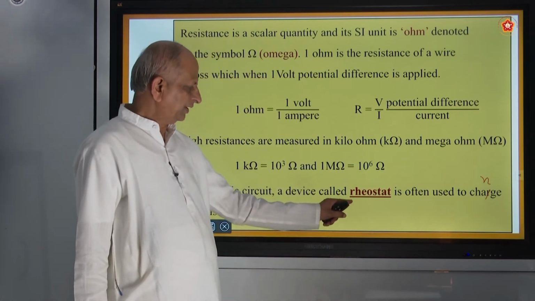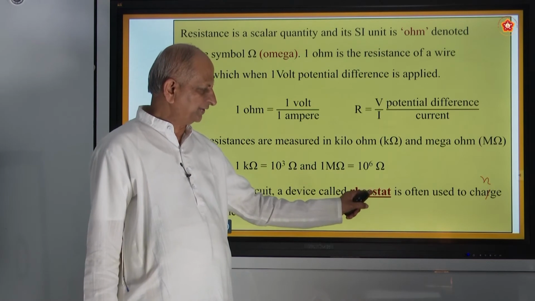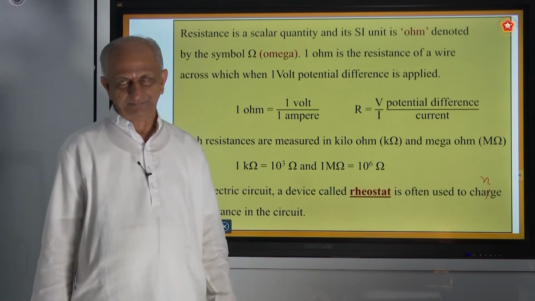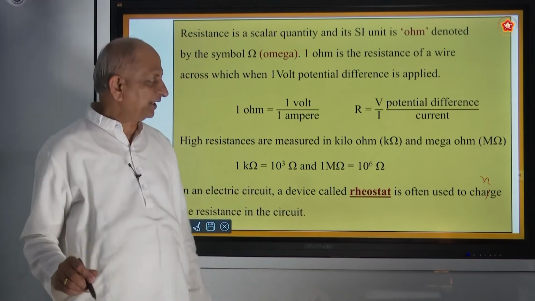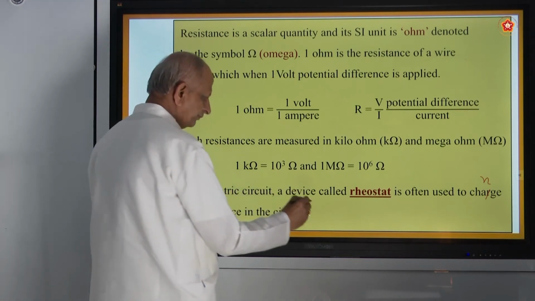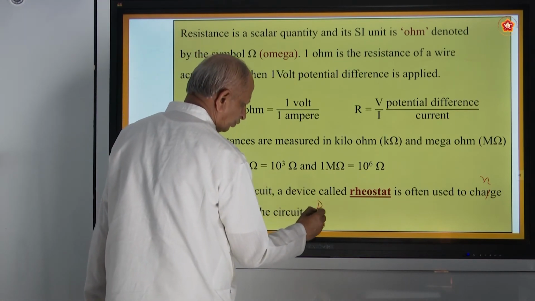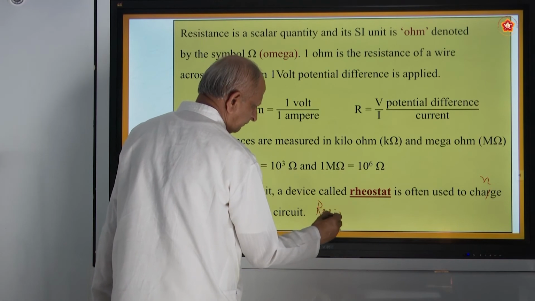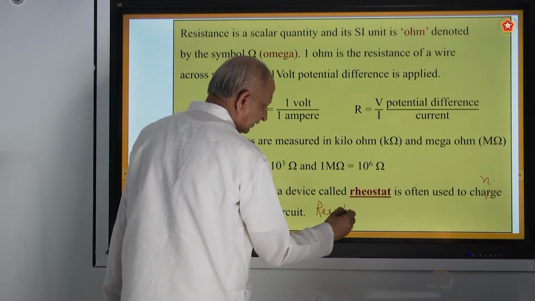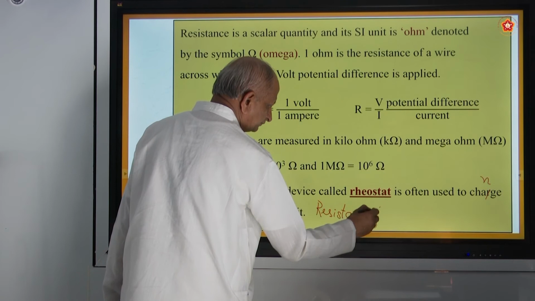Note the spelling: R-H-E-O-S-T-A-T, rheostat. One more is there, called a resistance box, which you are going to study next in PU. What is the difference between a rheostat and a resistance box?